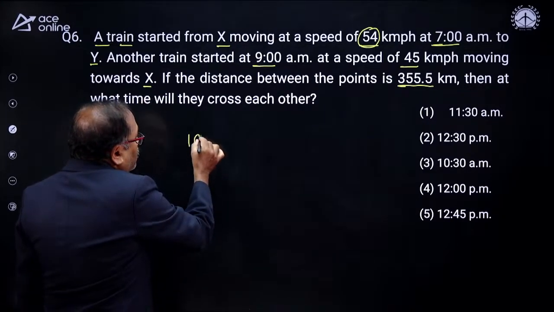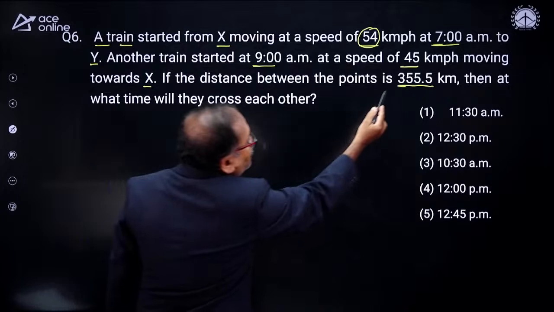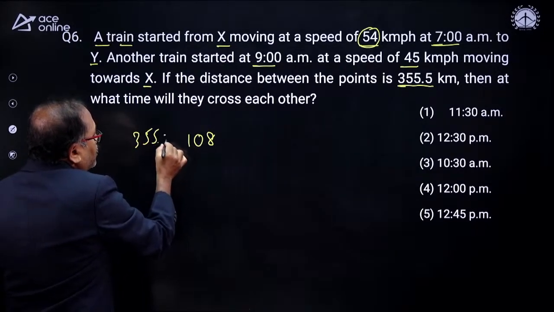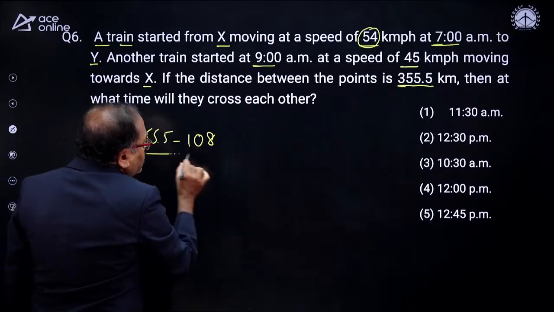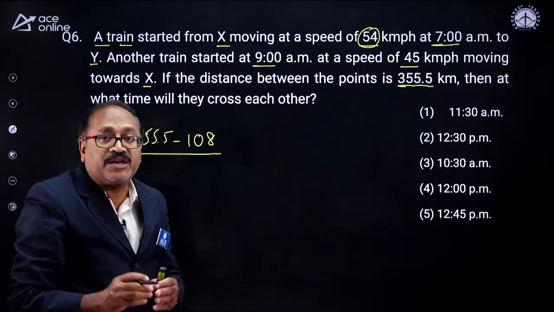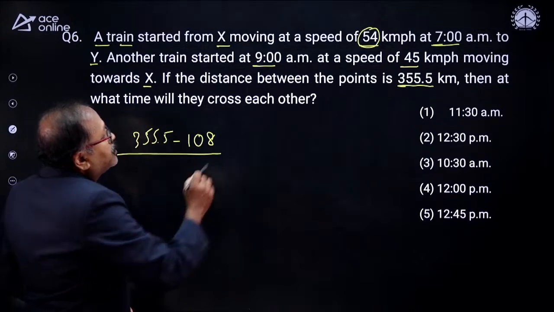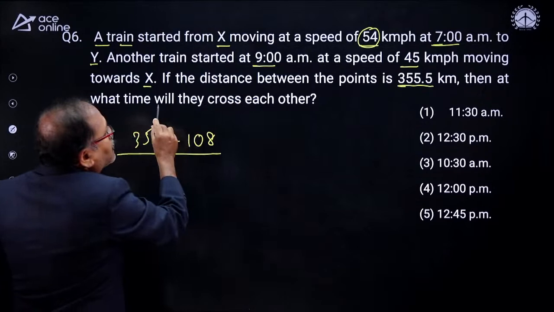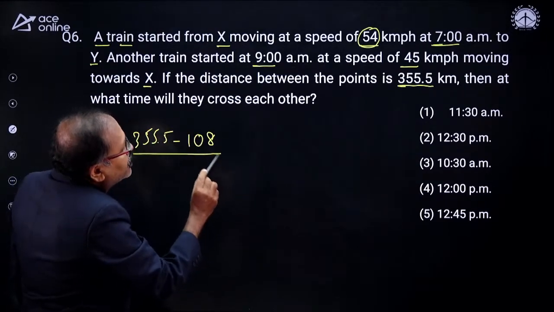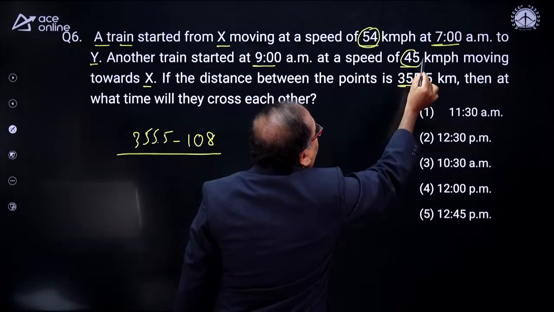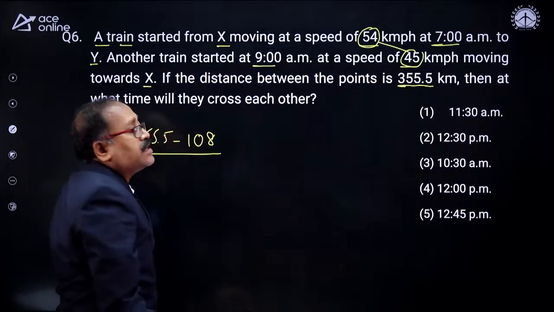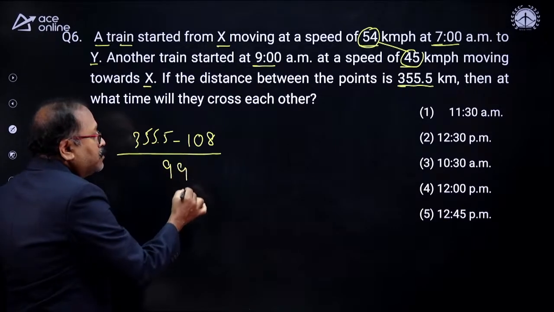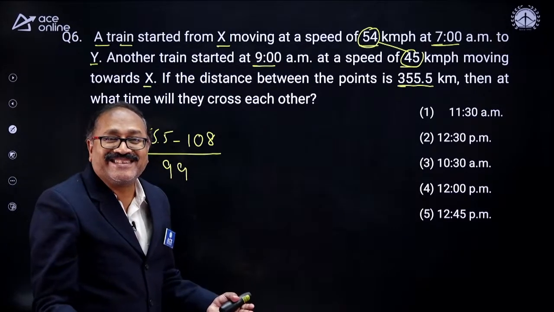So take out that 108 kilometer from the total distance, which is 355.5. And this distance will be covered with the relative speed now. What is the relative speed? Here it is 54 kilometer, and the other train's speed is 45 kilometer. So the sum of the speeds is 99 kilometer. So divide by 99. That's your answer.